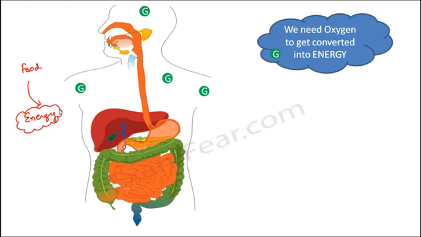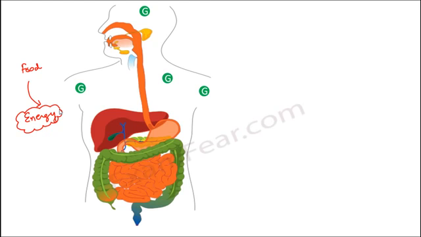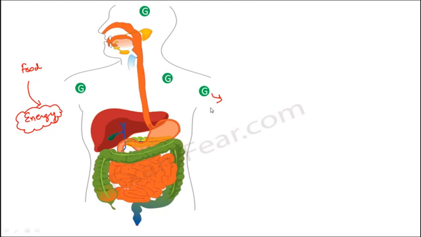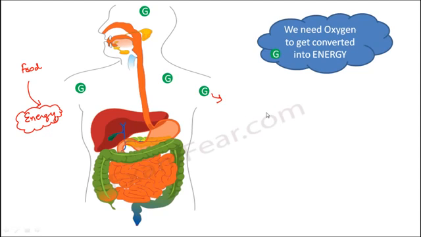So what do we want? We want oxygen to get this food converted into energy. We need oxygen, because this simplest form of food which is absorbed by different cells of our body needs to be converted into energy. That simplest form of food, which is normally glucose, cannot directly give us energy. So that conversion is where respiration comes into the picture.